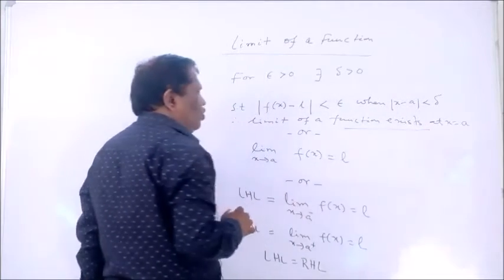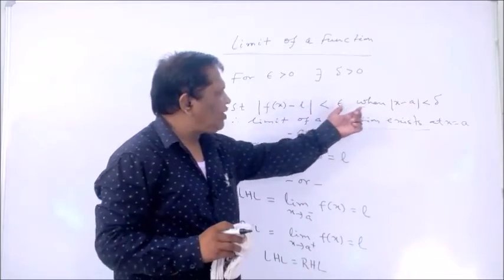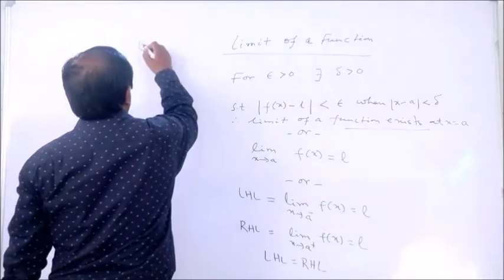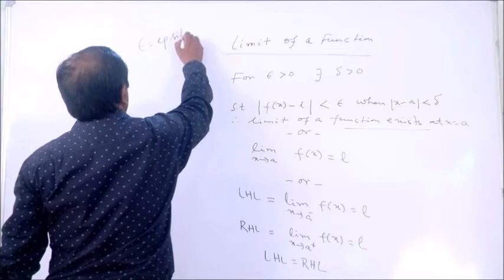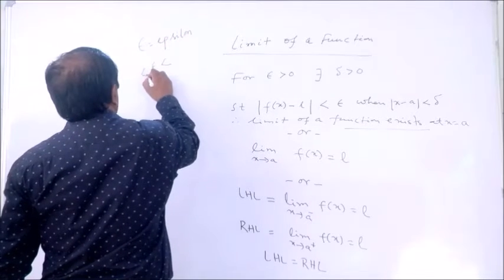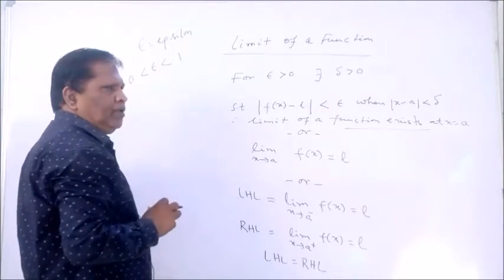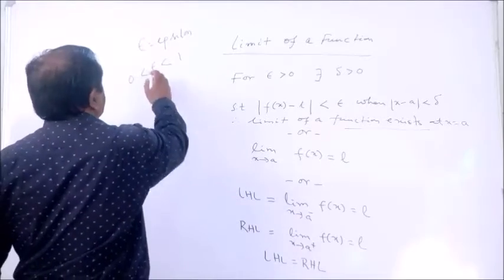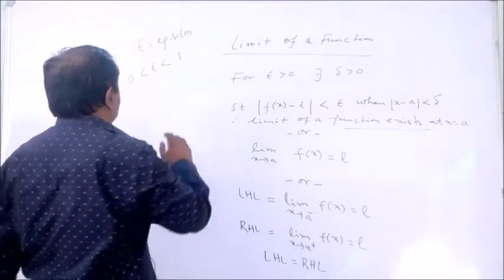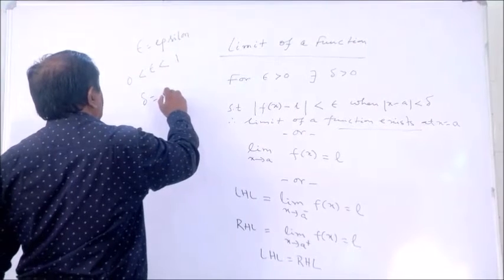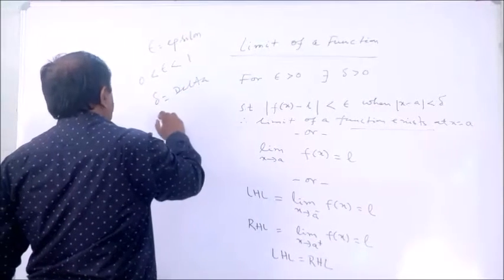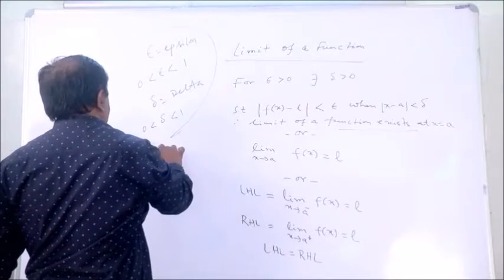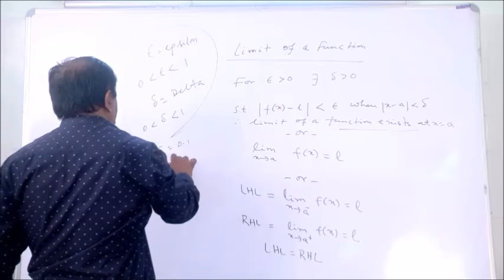That means we have to find the relation between epsilon and delta. Epsilon lies between 0 and 1, a nearest positive value, and delta also lies between 0 and 1. Suppose we take epsilon equal to 0.1 and delta equal to 0.5.